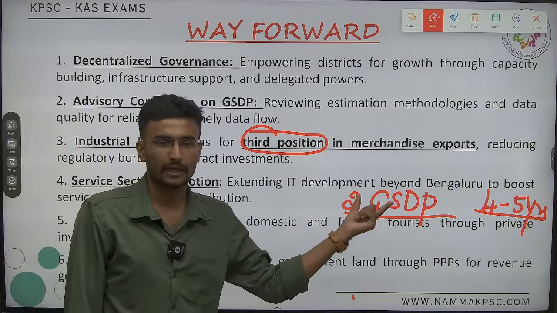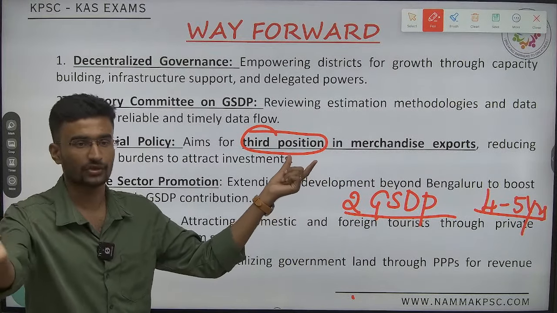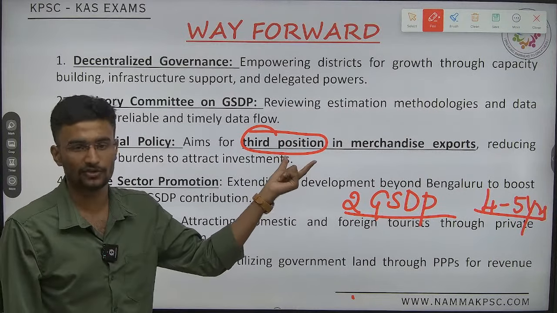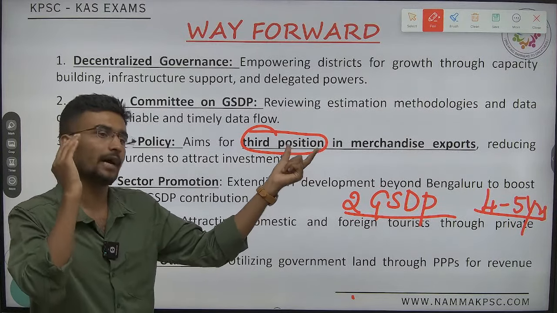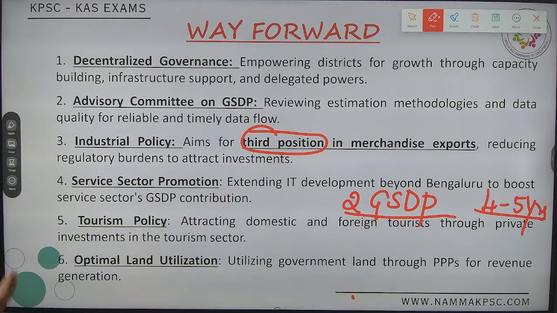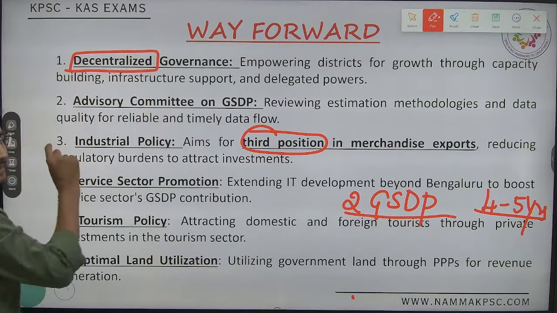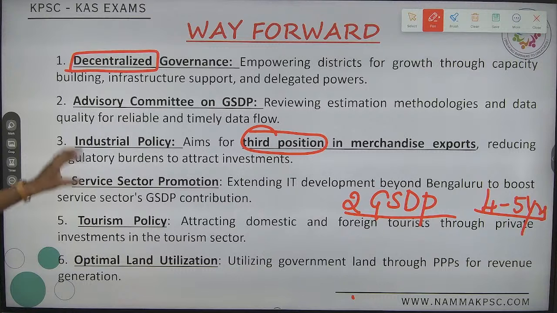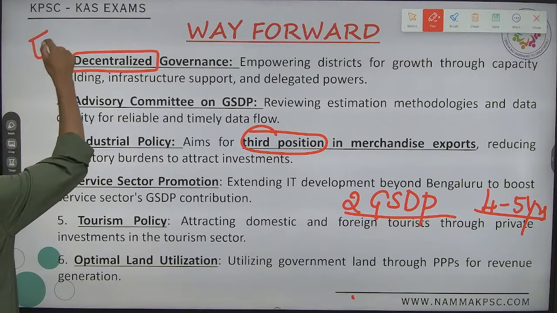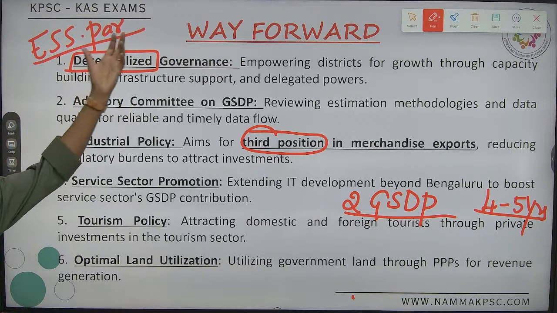To double this, can we rely only on services? No, we need to go for development of all the regions. Major impetus should be given to the Kalburgi region, the Kalyana Karnataka region, based on the Nanjundappa committee recommendations. Based on the Nanjundappa committee recommendations, for enclaves of growth in all the different regions. Second one, major impetus should be given to decentralized governance. It should be decentralized, but keeping the district as the essential parameter. With the district as the essential parameter, we can grow our country.